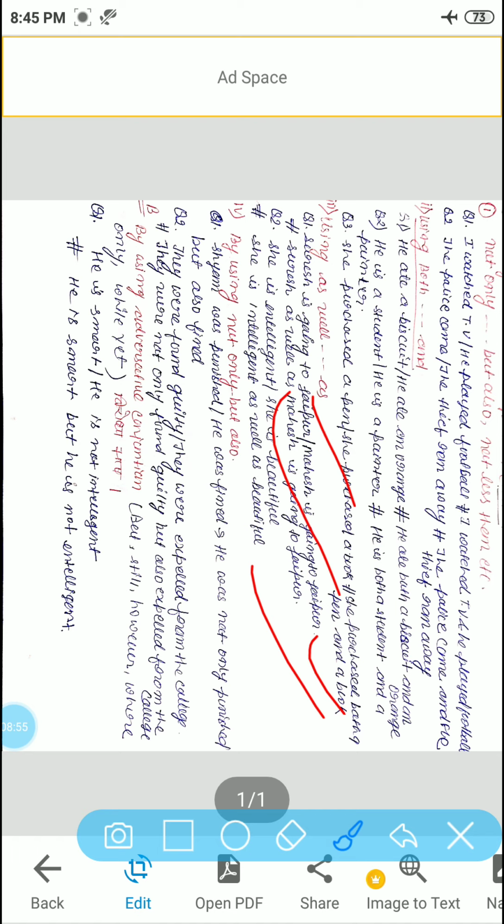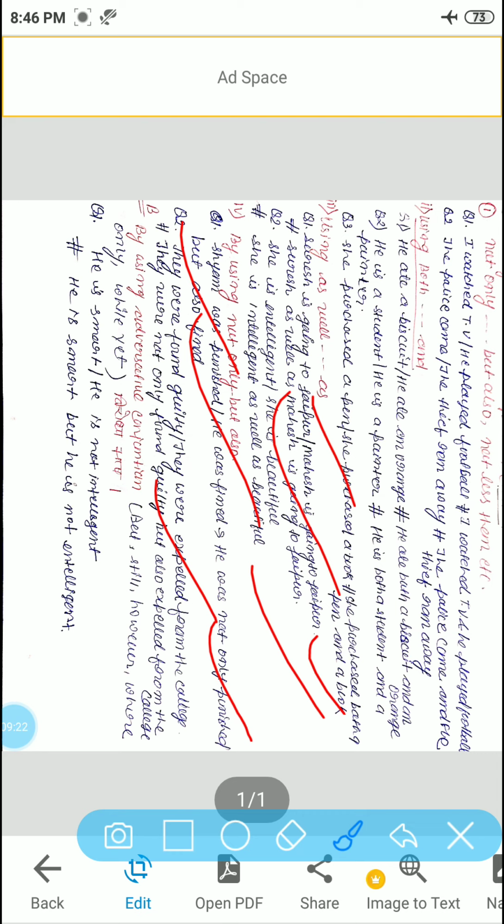The new compound sentence will be: he was not only punished but also fined. Another example: they were found guilty, they were expelled from the college. After combining: they were not only found guilty but also expelled from the college.